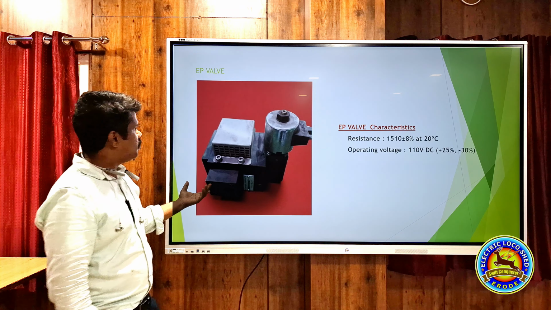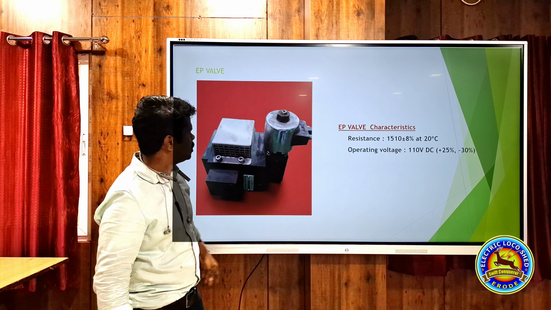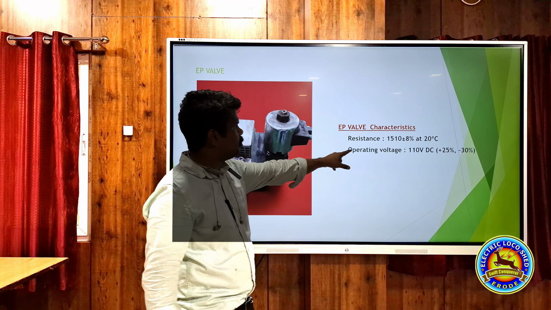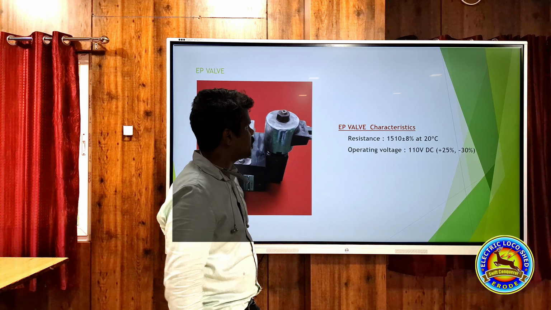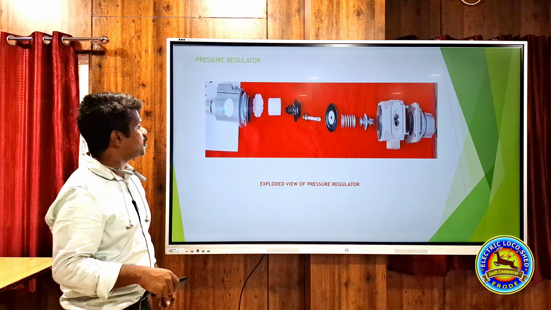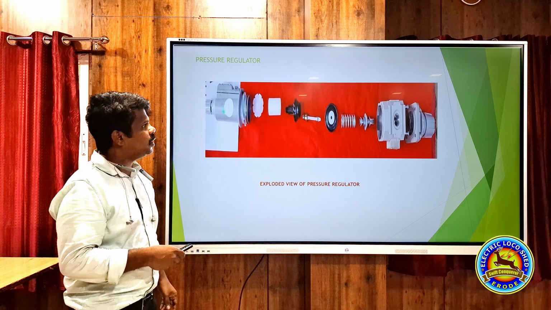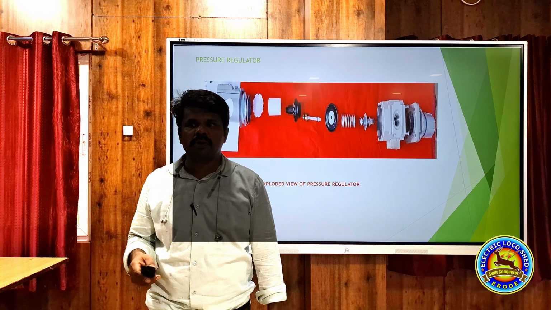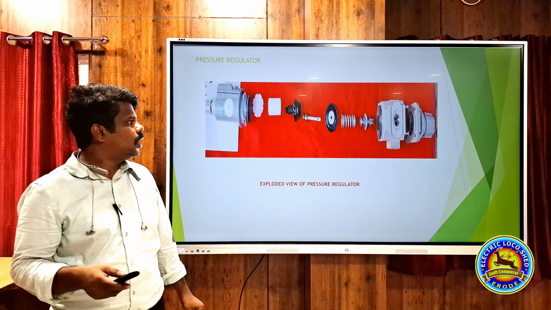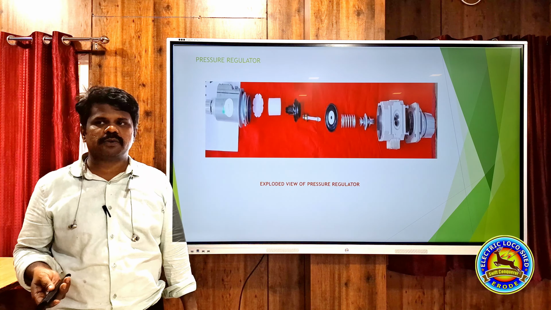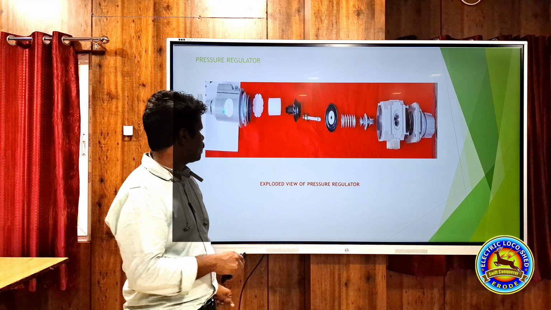This is the EP valve and coil used in AAL VCB. Its resistance is 1510 plus or minus 8% and operating voltage is 110 volt. This is the pressure regulator used in AAL VCB. Earlier we have used Bachofen PRV. Now we are replacing this Bachofen PRV with CKD PRV.